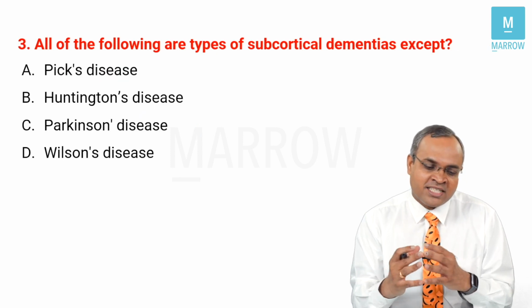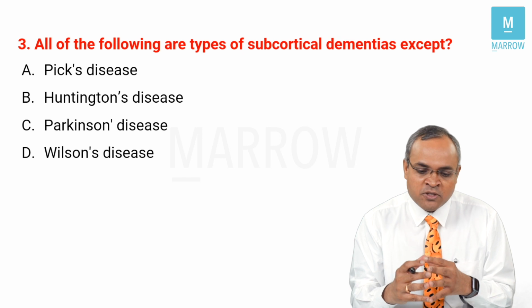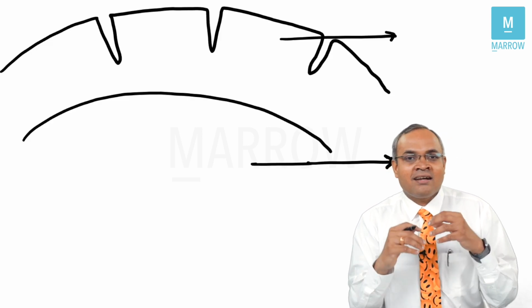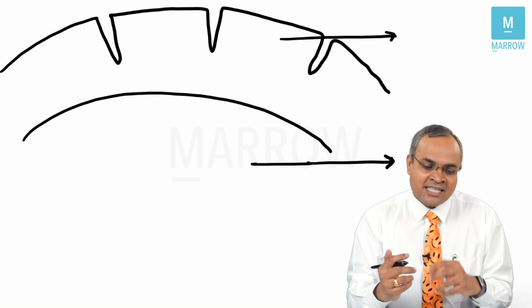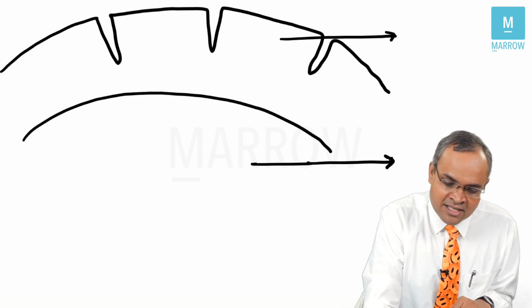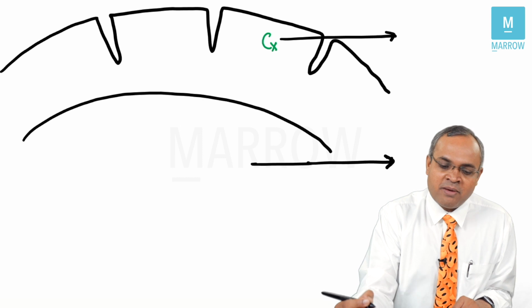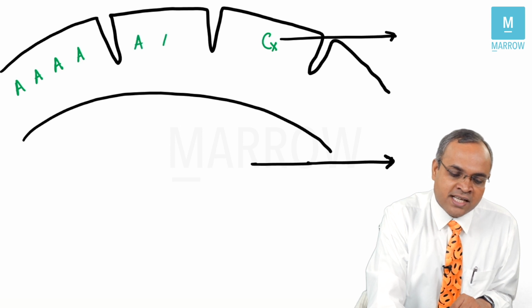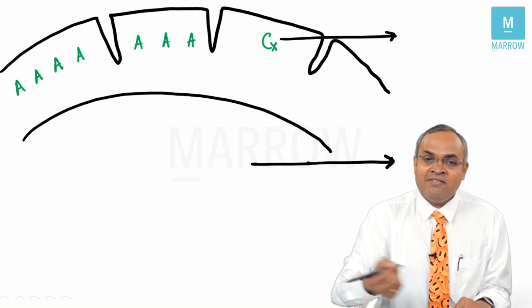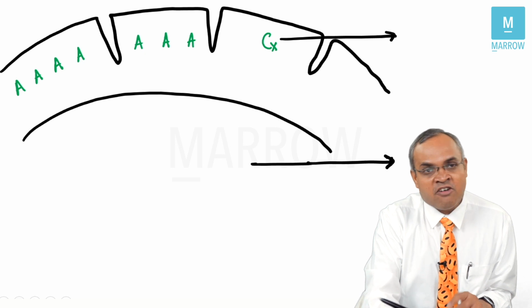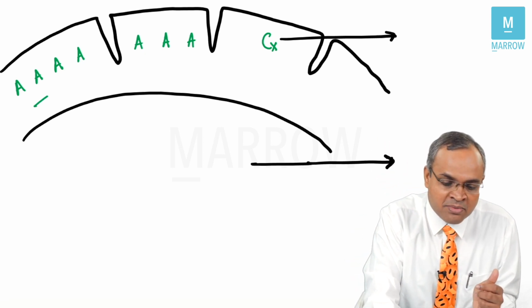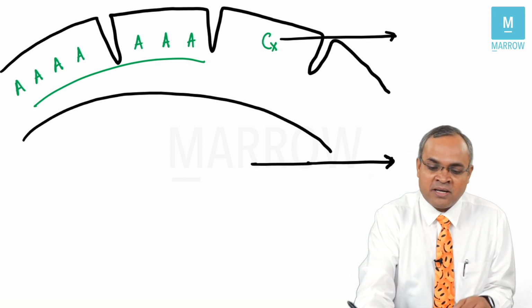Moving to the next question. All of the following are types of subcortical dementias except. So you need to understand there are cortical types of dementia and subcortical types of dementia, right? When you're talking about cortical type of dementia, we are talking about dementias which typically cause A symptoms. You would have seen the video on dementia, where I spoke about A symptoms: aphasia, alexia, agnosia, stereognosis. Those kinds of symptoms happen in cortical types of dementia.